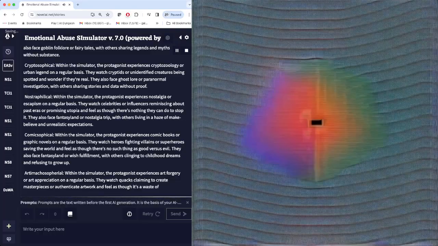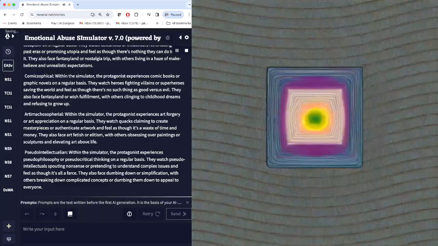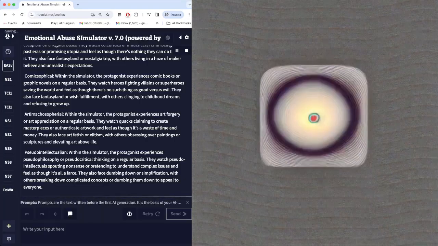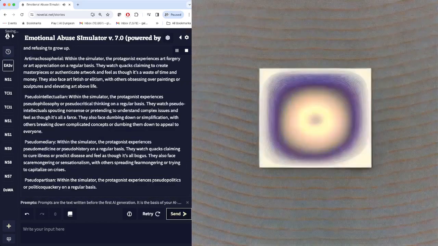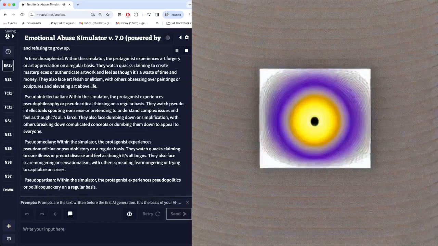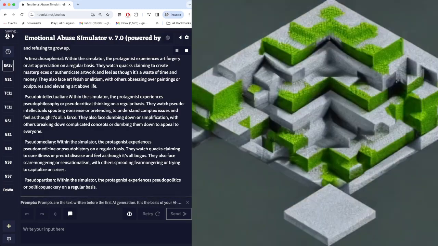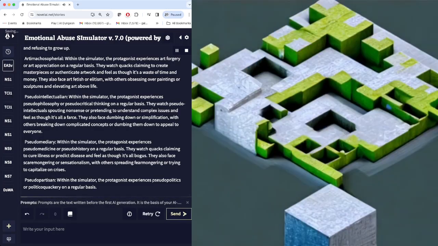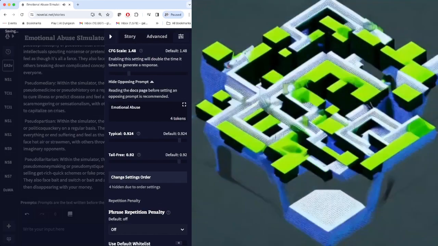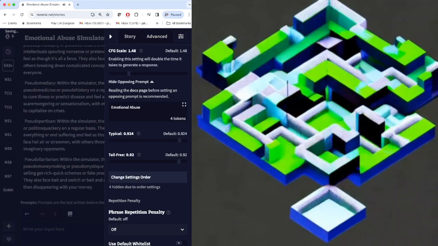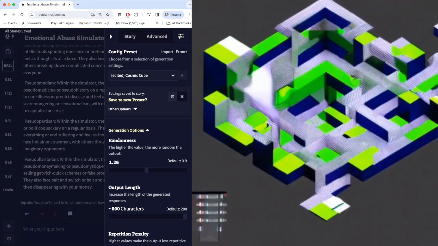Science-physical. Within the simulator, the protagonist experiences pseudoscience or denial on a regular basis. They watch conspiracy theorists and deniers denying climate change or evolution and feel as though they're wasting their breath trying to convince them. They also face alternative medicine and alternative reality, with others subscribing to health trends or belief systems without evidence or research.